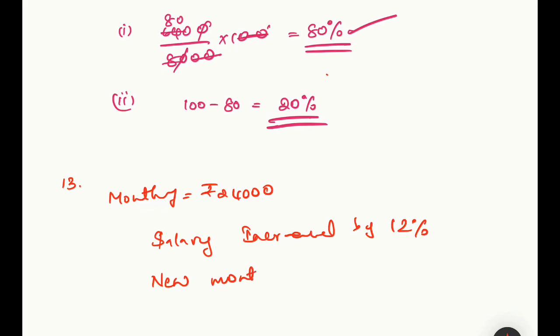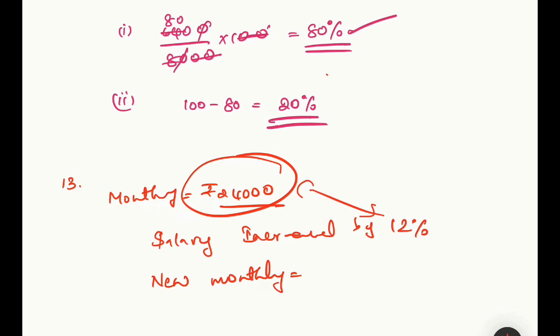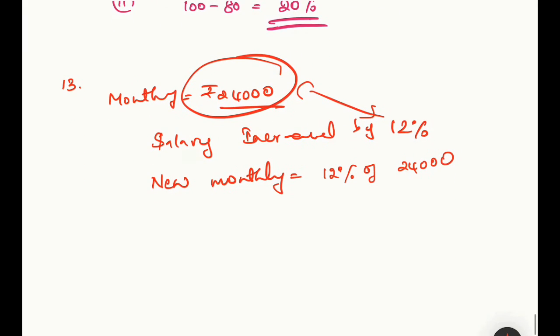New monthly salary is equal to this salary plus 12% of this. Correct. So first we'll find out what is 12% of 24,000. Did you understand the question? If his salary increases by 12%, so it is 12 by 100 into 24,000.